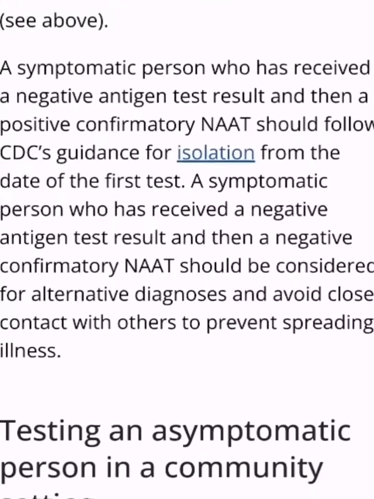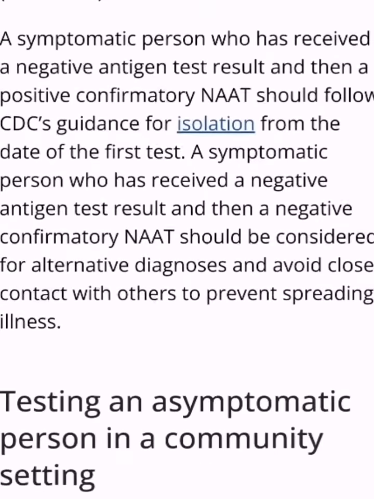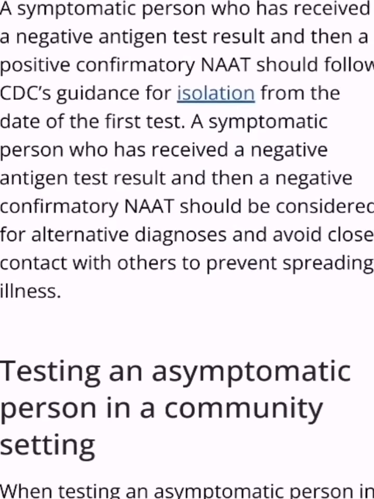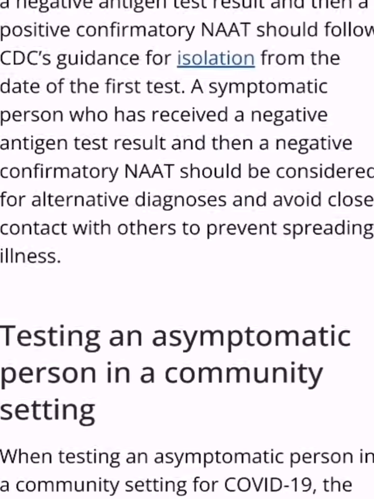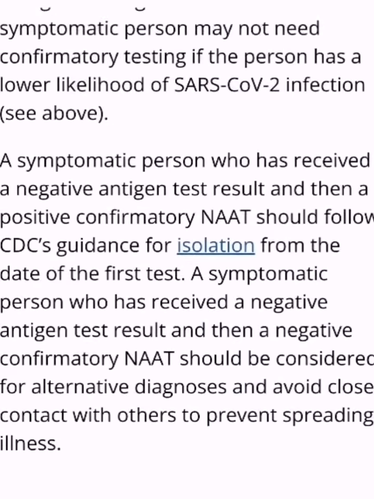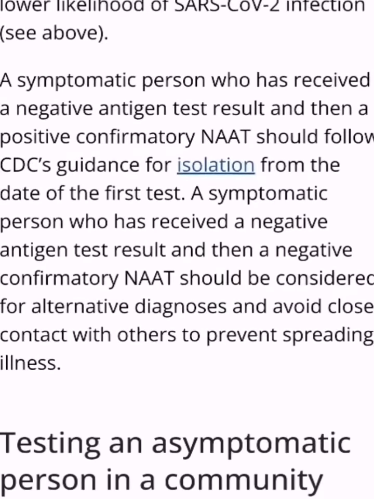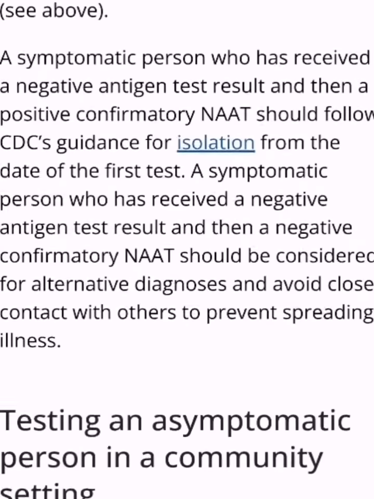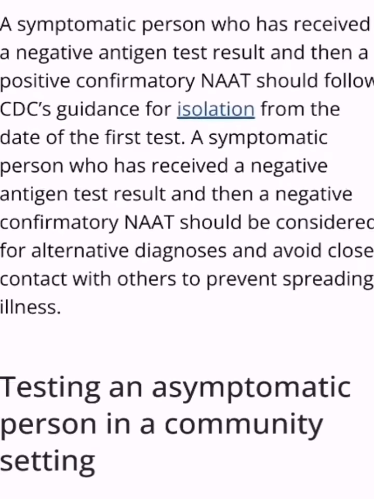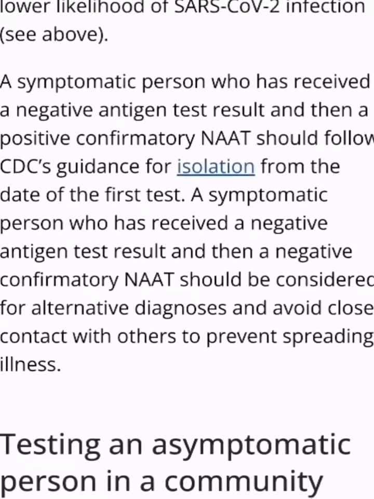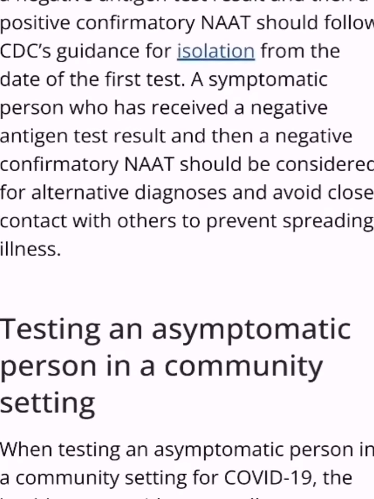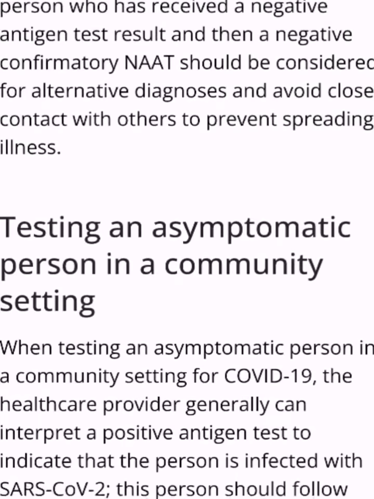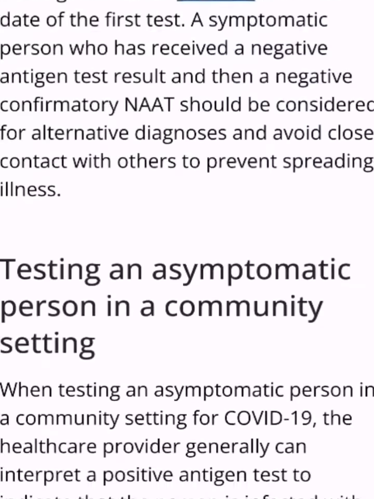A negative antigen result for a symptomatic person may not need the confirmatory testing if the person has a lower likelihood of SARS-CoV-2 infection. A symptomatic person who has received a negative antigen test result and then a positive confirmatory NAT should follow the CDC guide for isolation from the date of the first test. A symptomatic person who has received a negative antigen test and then a negative confirmatory NAT should be considered for an alternative diagnosis and avoid close contact with others to prevent spreading illness.